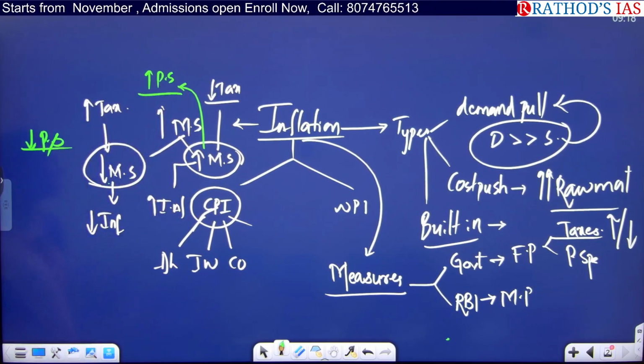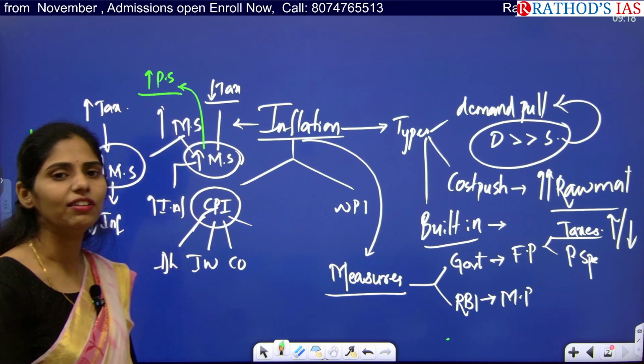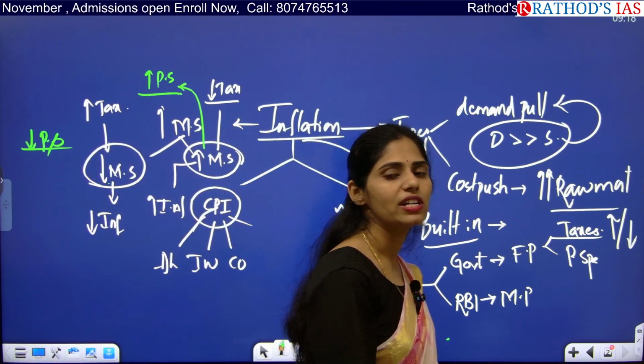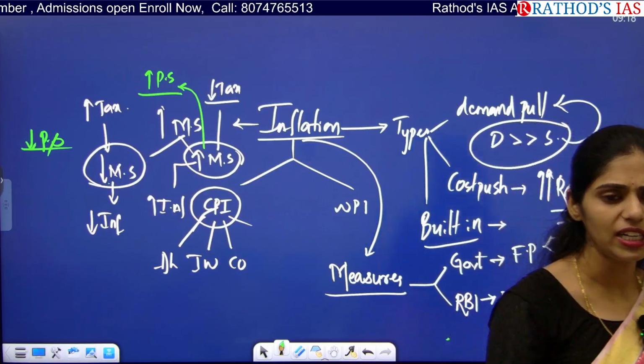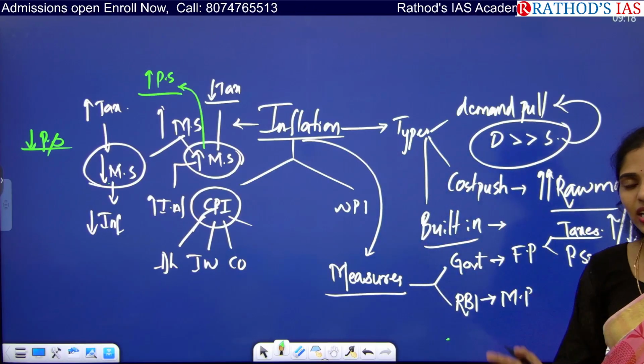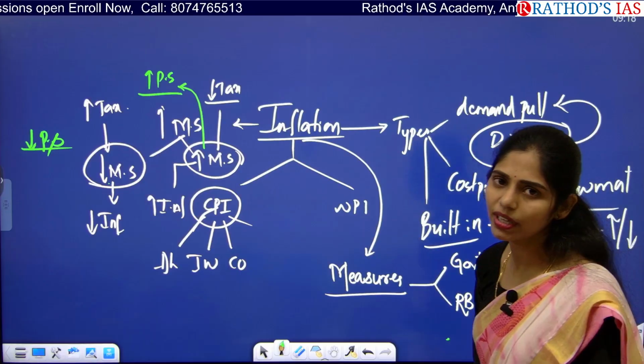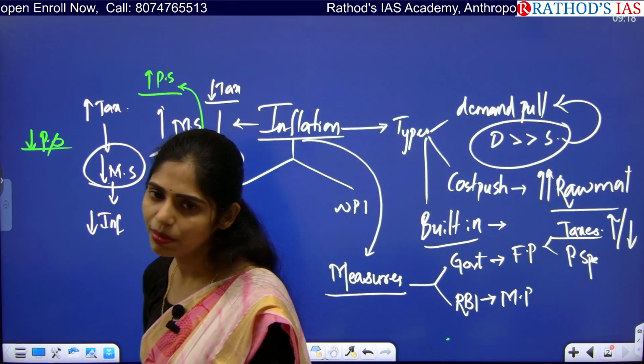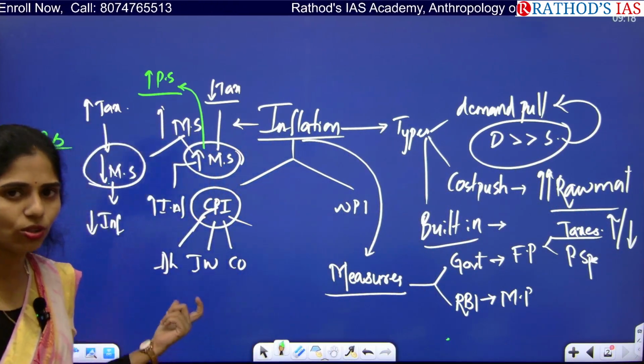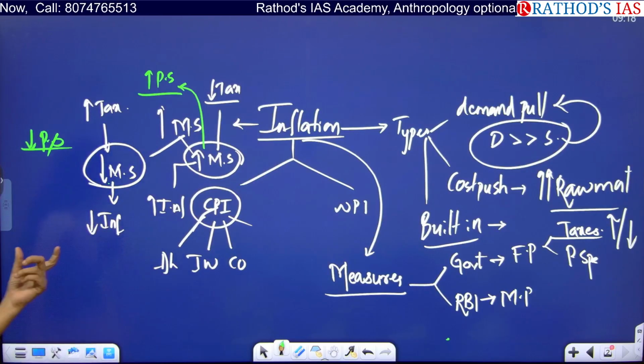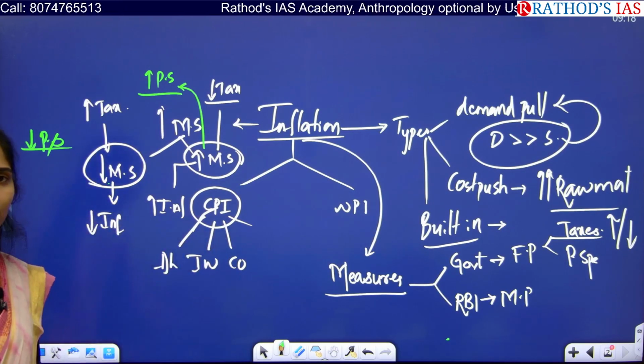Public spending is nothing but whenever we are going for any infrastructure development, like road construction or hospital construction or any construction, that needs labor, right? So labor will be coming and working. Obviously whenever labor are working, they will be getting salary, so that they will be having money in their hands. So this is an example of public spending.